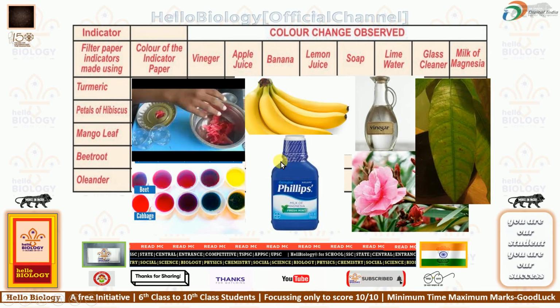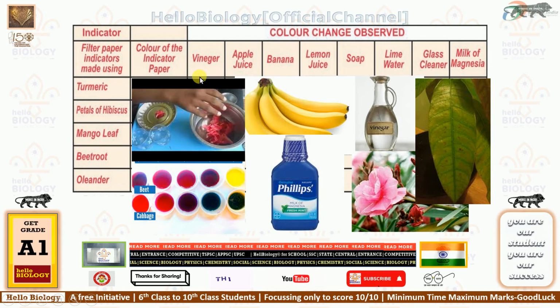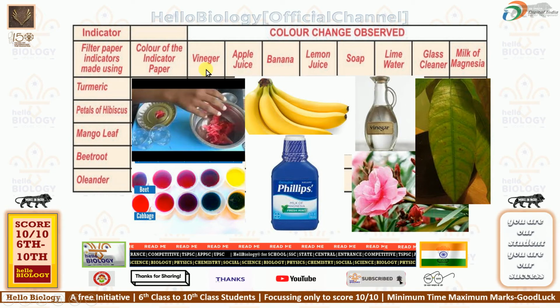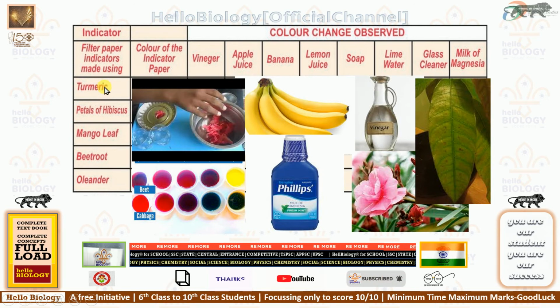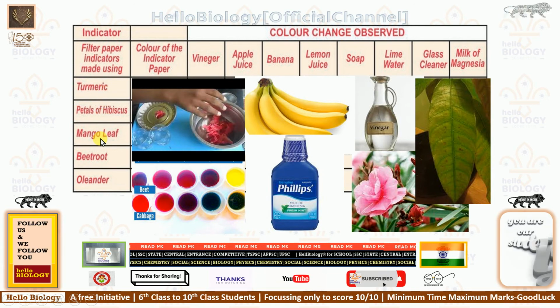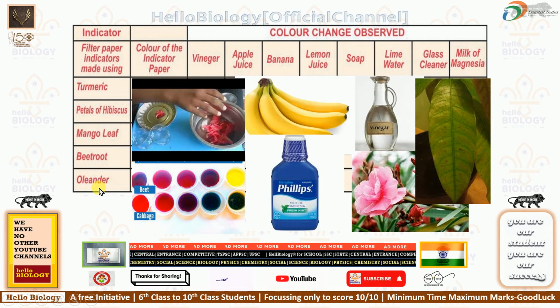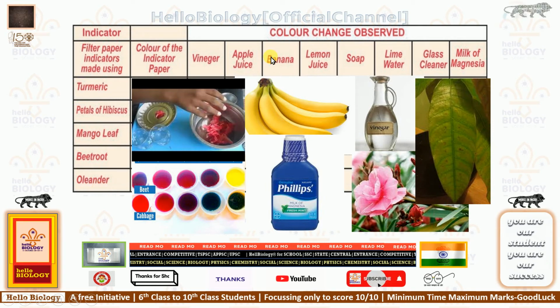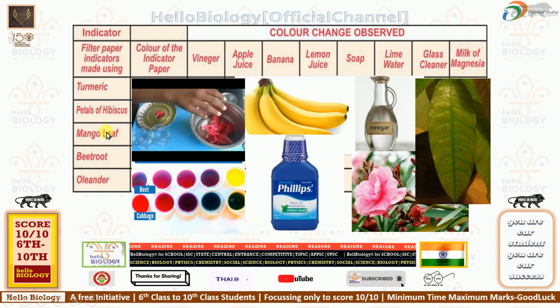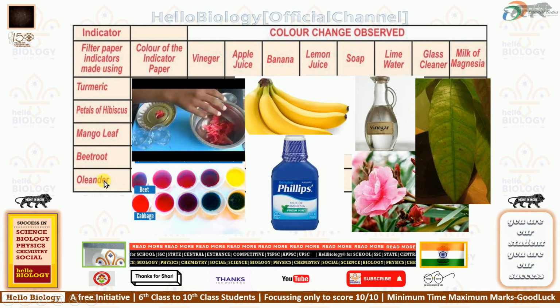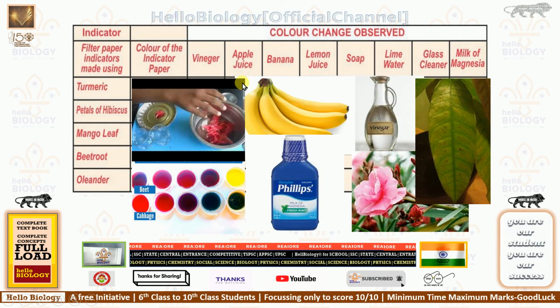So what will happen here? One by one we need to dip. For example, if we are taking vinegar, we need to add this vinegar to the turmeric indicator, hibiscus indicator, mango leaf indicator, beetroot indicator, oleander indicator. If we are taking banana, we need to add it to the turmeric indicator, hibiscus indicator, mango leaf indicator, beetroot and oleander indicator. Same like that.